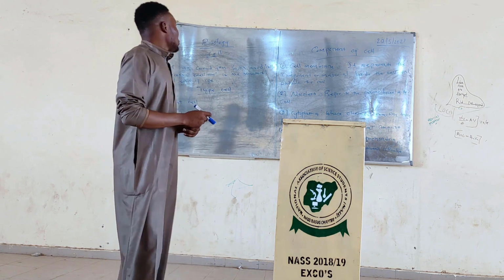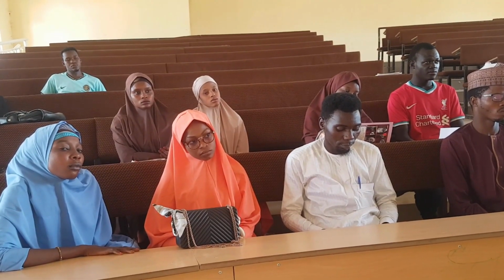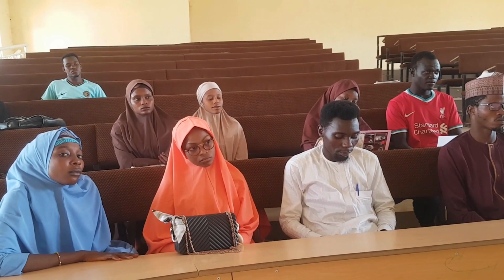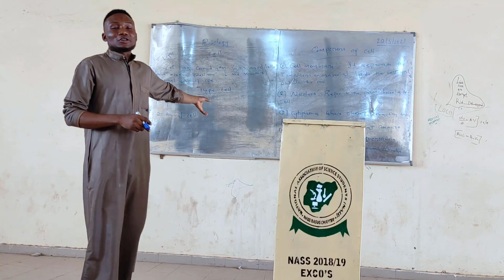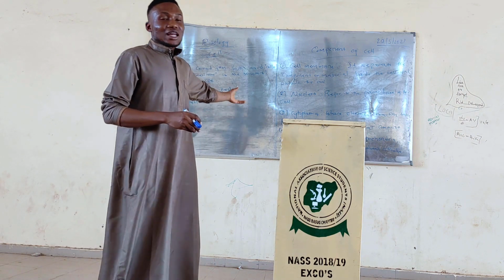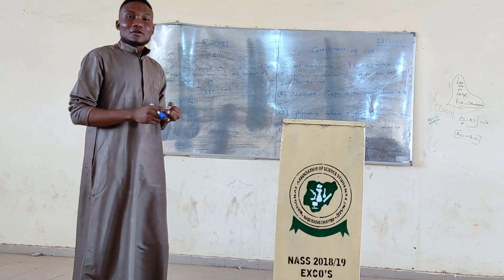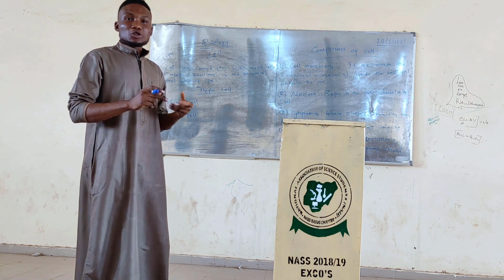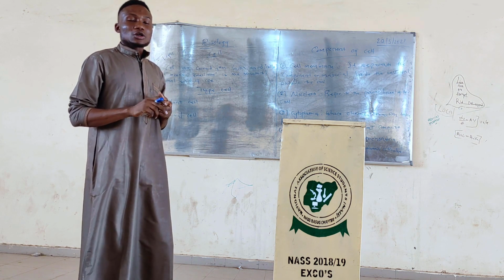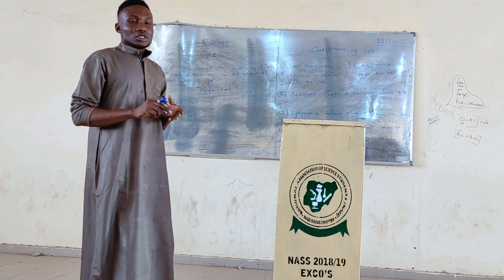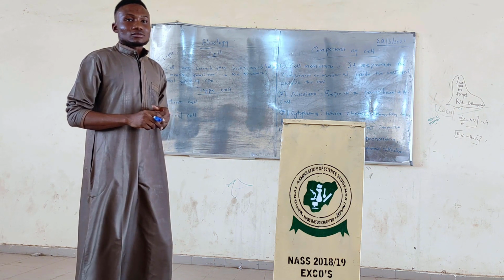Since there is no question, let me give a brief explanation of what I just taught earlier. Here we have the cell. I defined the cell as the structural and functional unit of life. In this we have two types of cell: plant cell and animal cell. Followed by the components of the cell, which comprise four components. We have the cell membrane. The second one is the nucleus. The next one is the cytoplasm. And the last one is the cytoplasmic organelles.